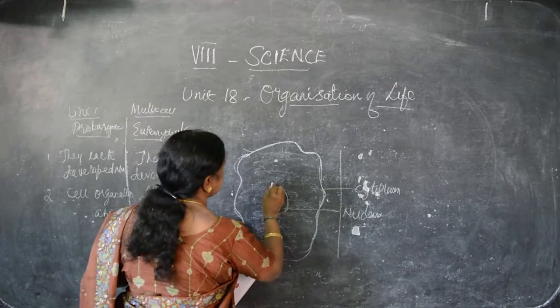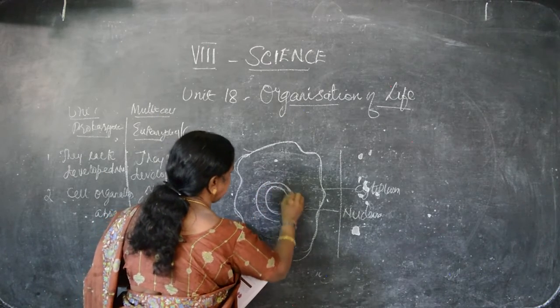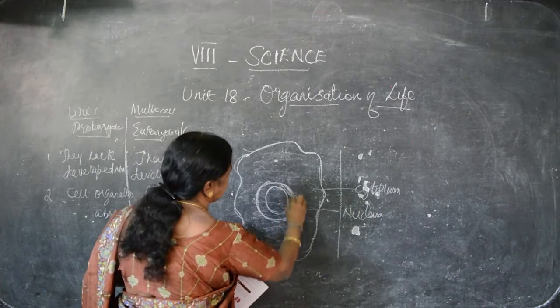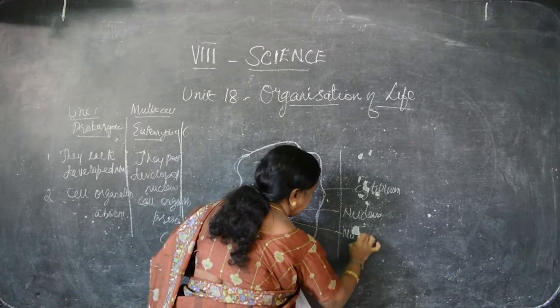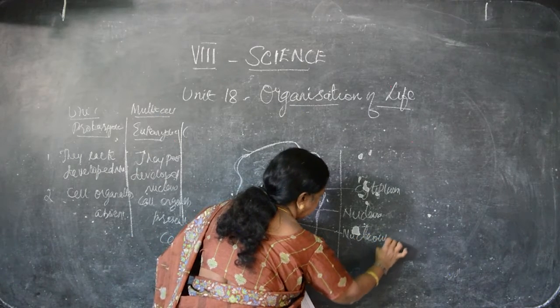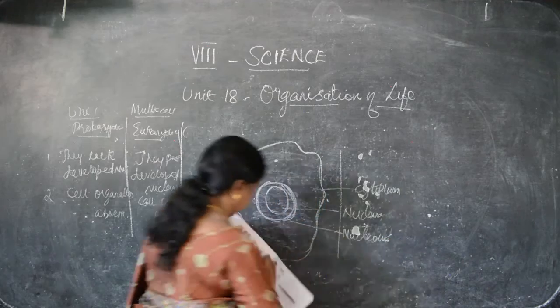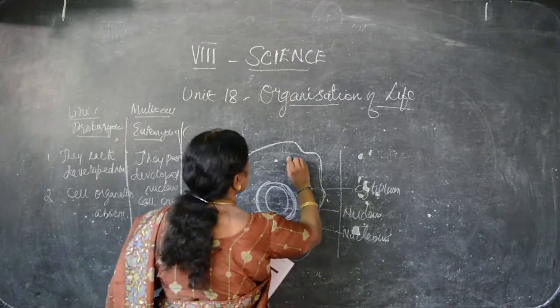Around the nucleus, there is an outer cover. Nucleolus. All the internal organs are present by, that is nucleolus. And here, this is mitochondria.